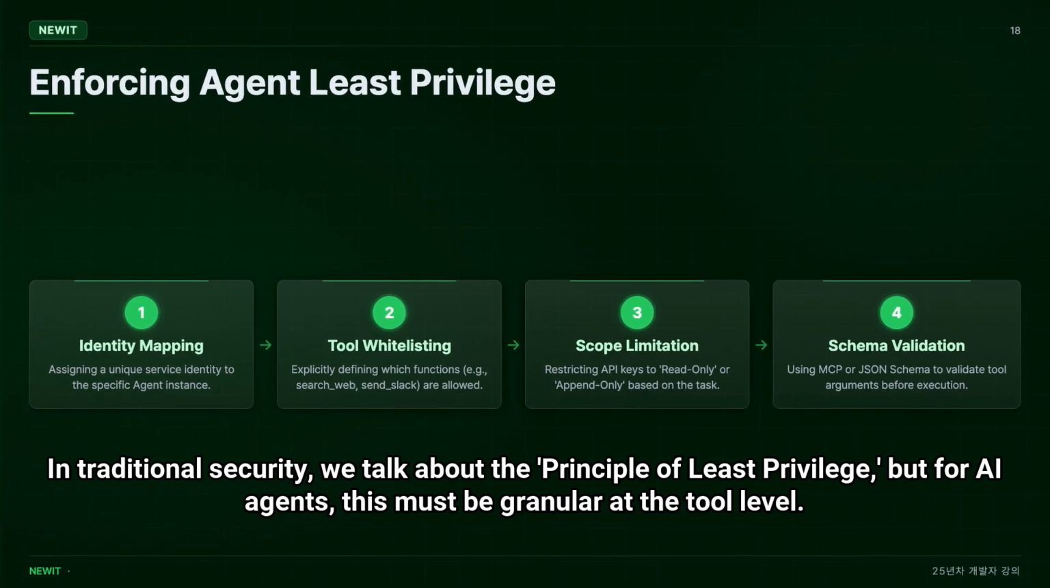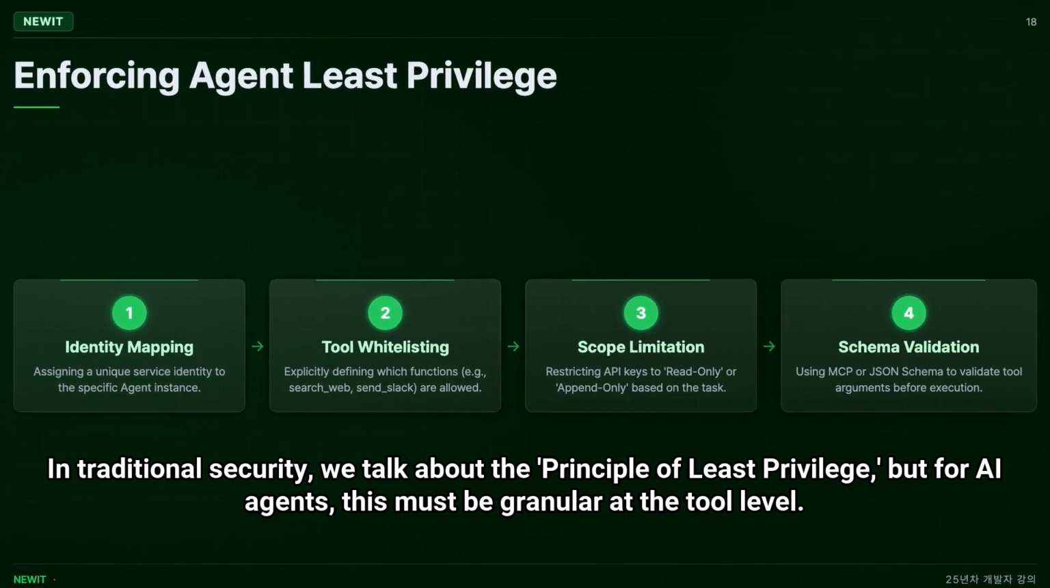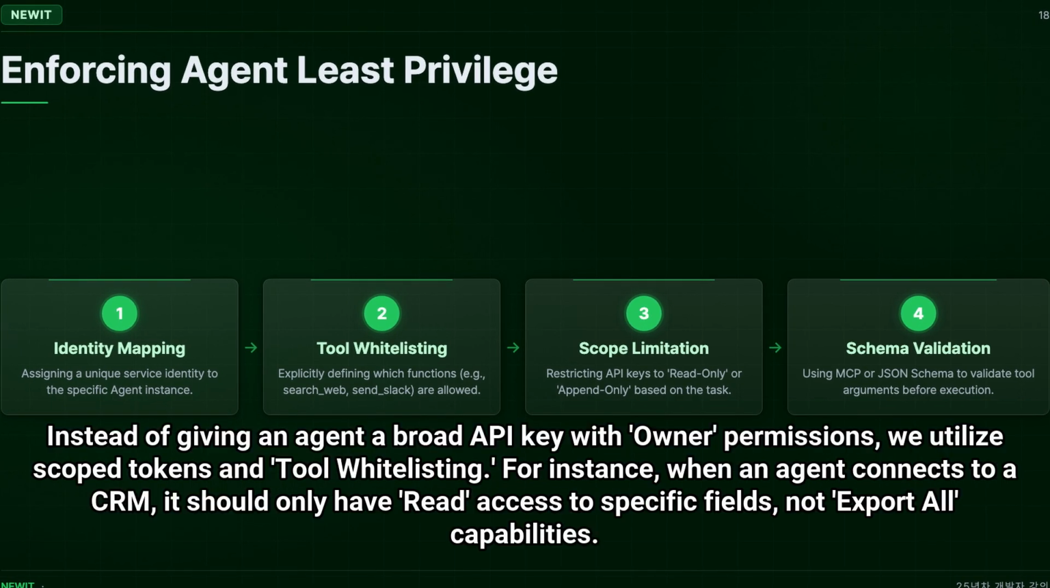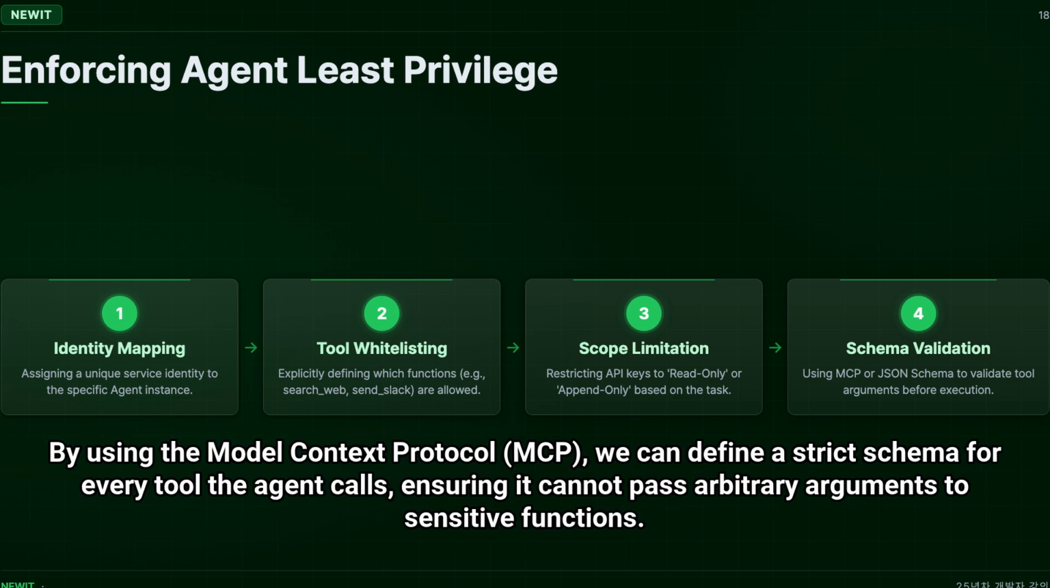In traditional security, we talk about the principle of least privilege, but for AI agents, this must be granular at the tool level. Instead of giving an agent a broad API key with owner permissions, we utilize scope tokens and tool whitelisting. For instance, when an agent connects to a CRM, it should only have read access to specific fields, not export-all capabilities. By using the Model Context Protocol, MCP, we can define a strict schema for every tool the agent calls, ensuring it cannot pass arbitrary arguments to sensitive functions.